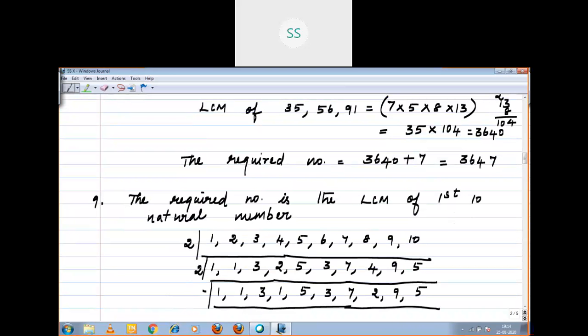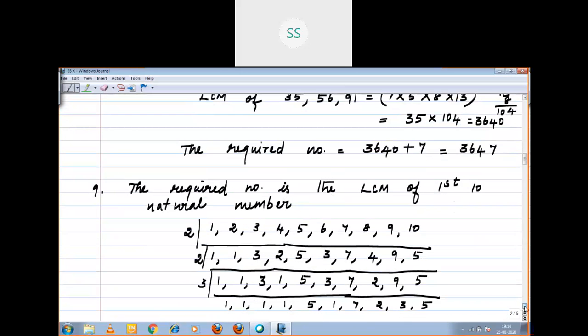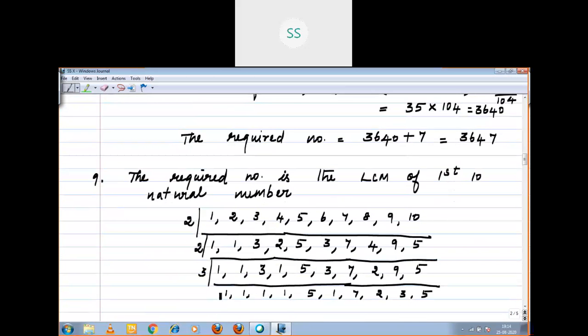Again, which number? 3. The next number is what? 3. 1, 1, 1, 1, 5, 1, 7, 2, 3, 5. Then which number do you have to take? 5.